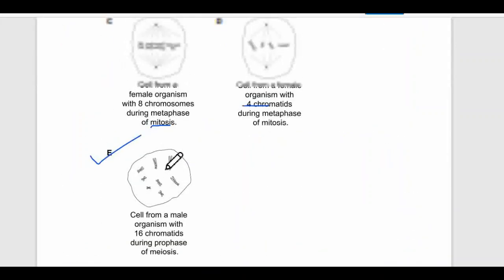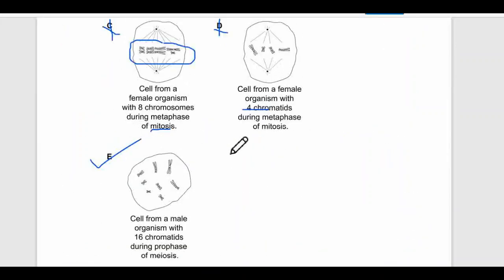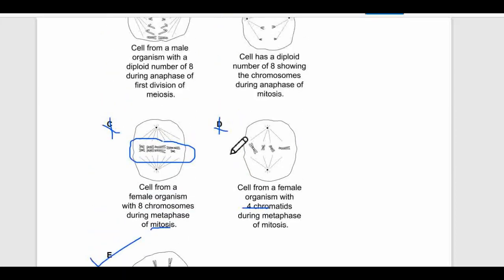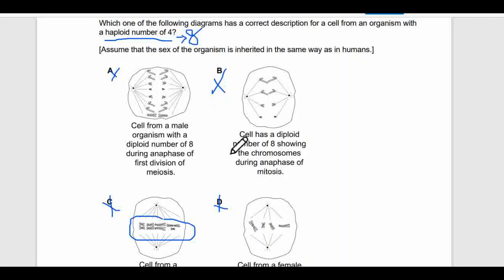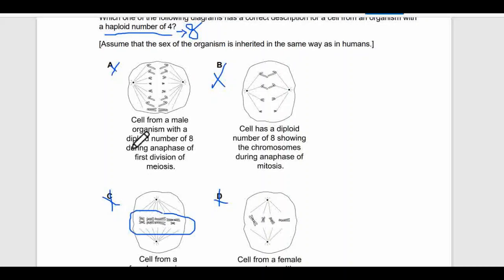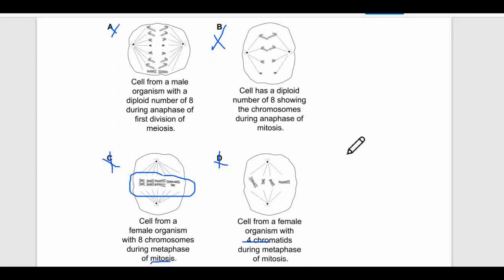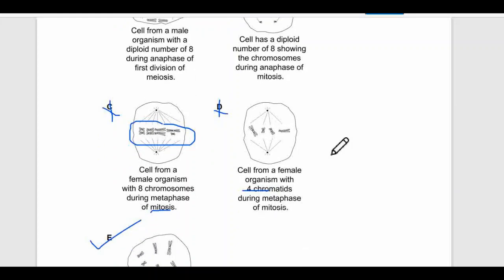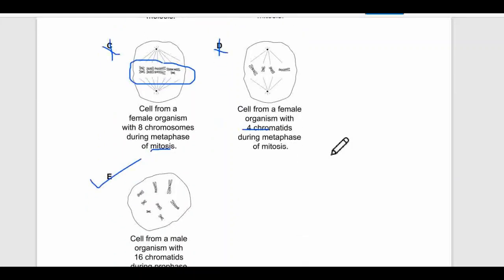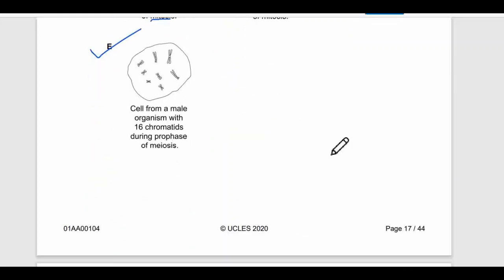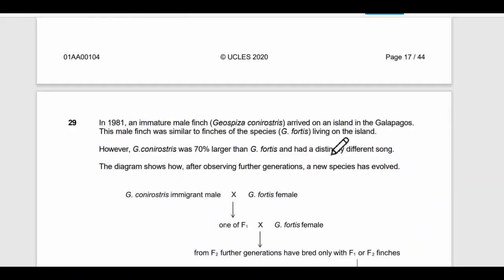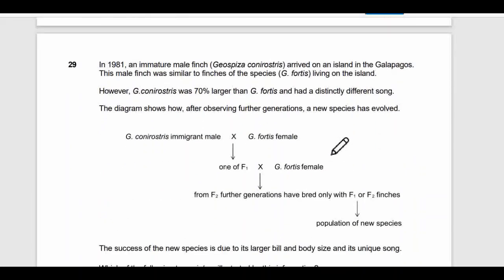Just don't confuse the number of chromosomes with the mitosis and meiosis phases. All the students know this, but in IMAT there's a lot of pressure about timing, and these types of questions are meant to waste your time. All the students know mitosis and meiosis, but while reading this, they panic and go for wrong answers even though they know these things. So consider the timing as well when you solve past papers. Okay.